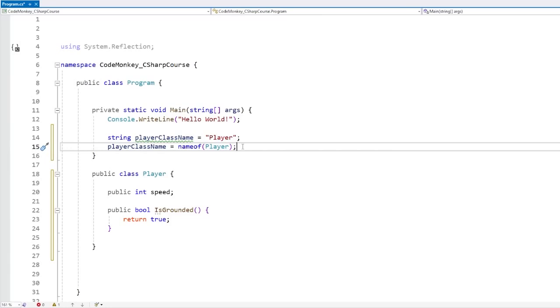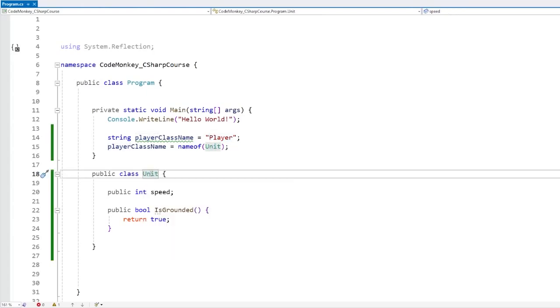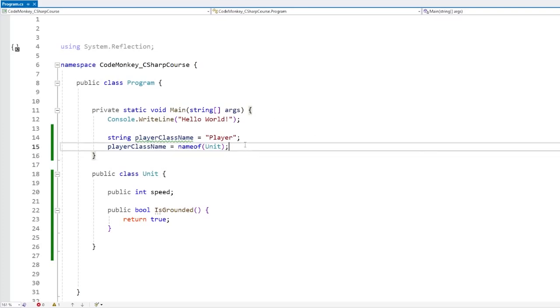This also helps avoid issues with refactoring. So if you have a hard-coded string kind of like this one, and you refactor, so instead of Player, let's call this just a general Unit, then yep, now this literal string is completely wrong. Whereas with nameof, if you modify the name of the actual type itself, then what is returned from this is going to be updated. Now, this works for classes, but also for fields and functions.